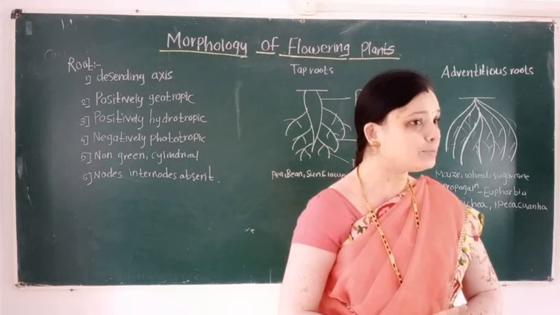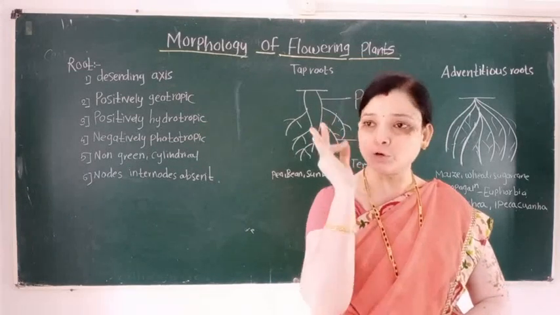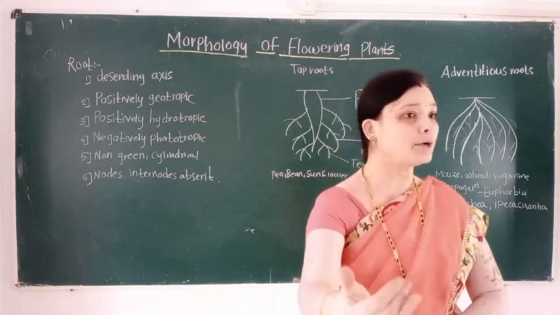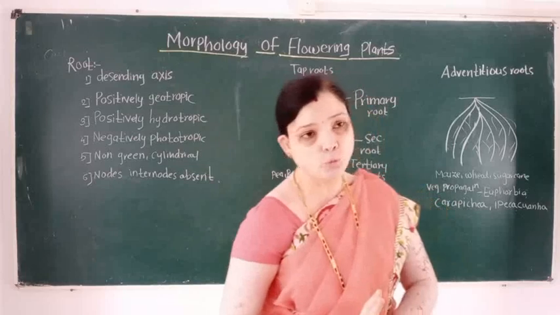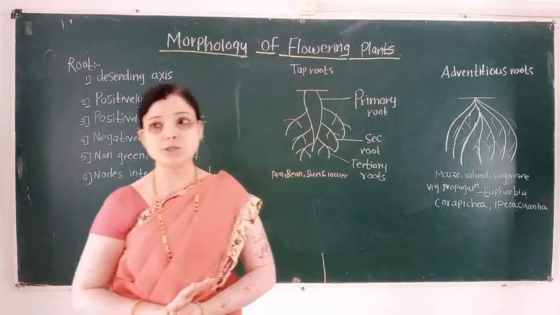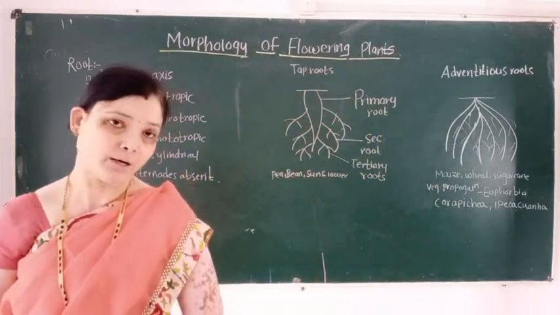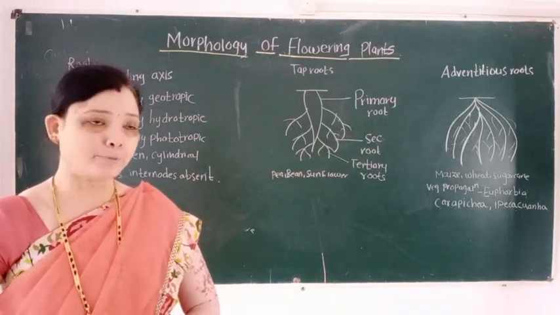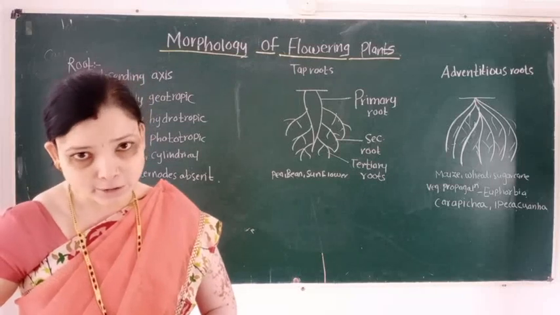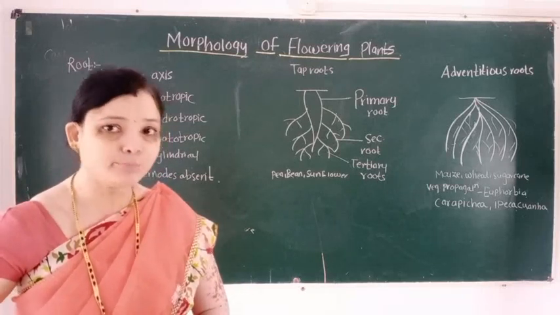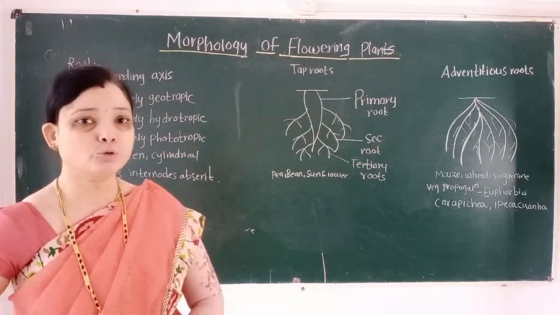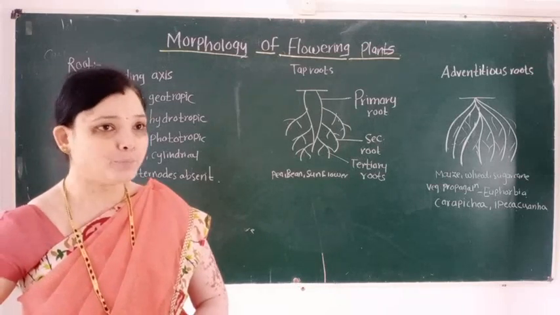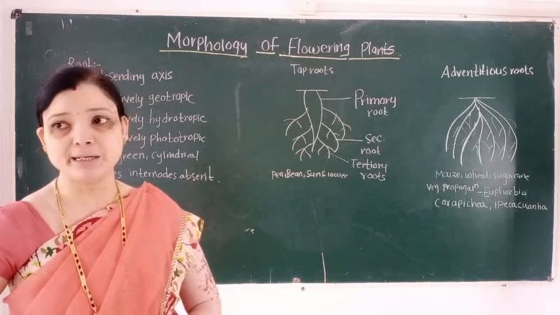Another function of root is that root absorbs water and minerals from the soil. So the first function is fixation and the second function is absorption.